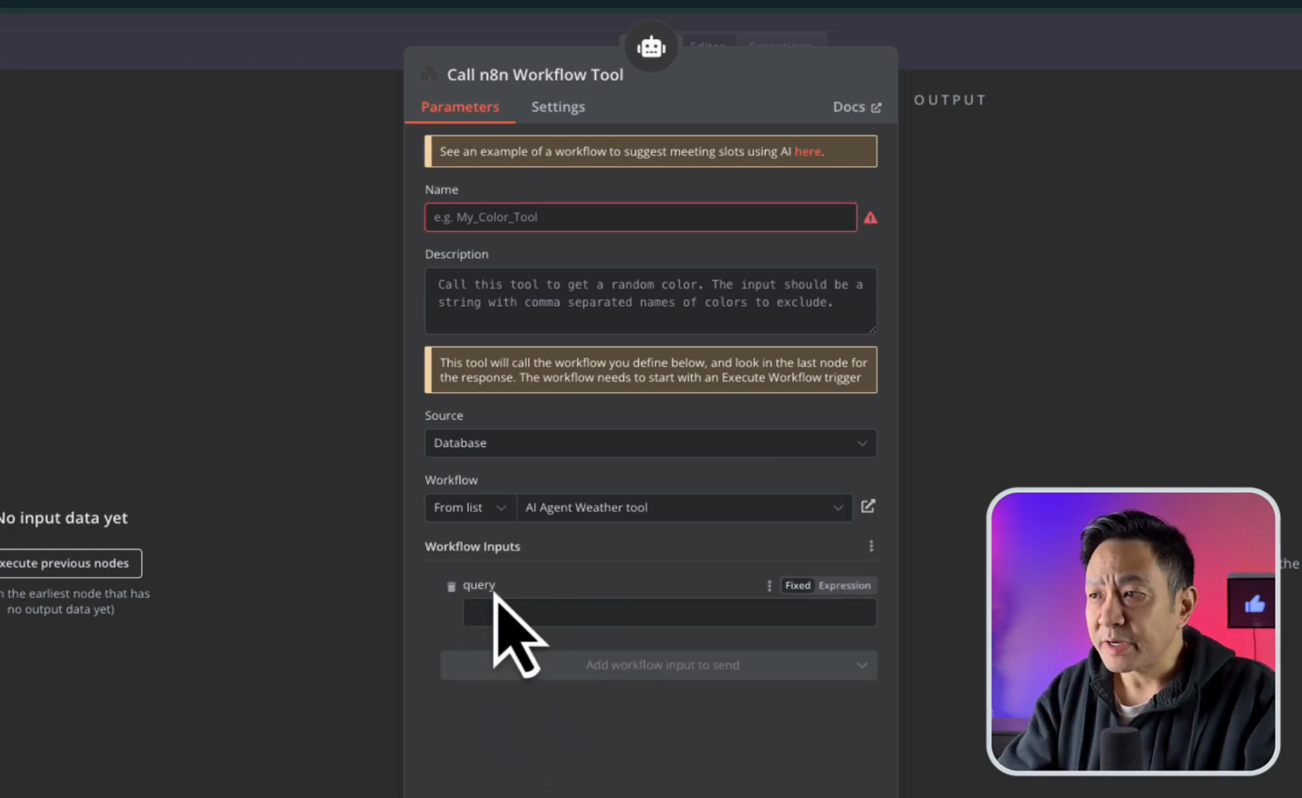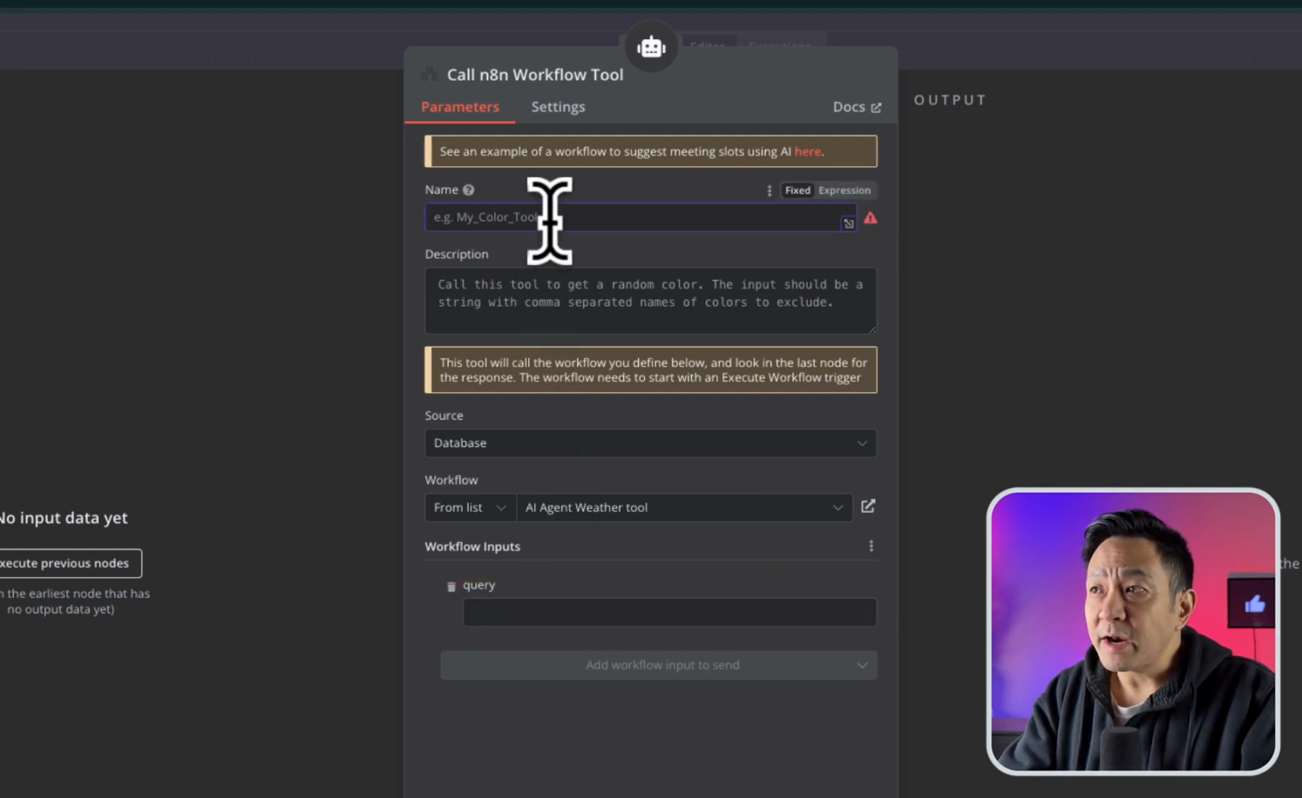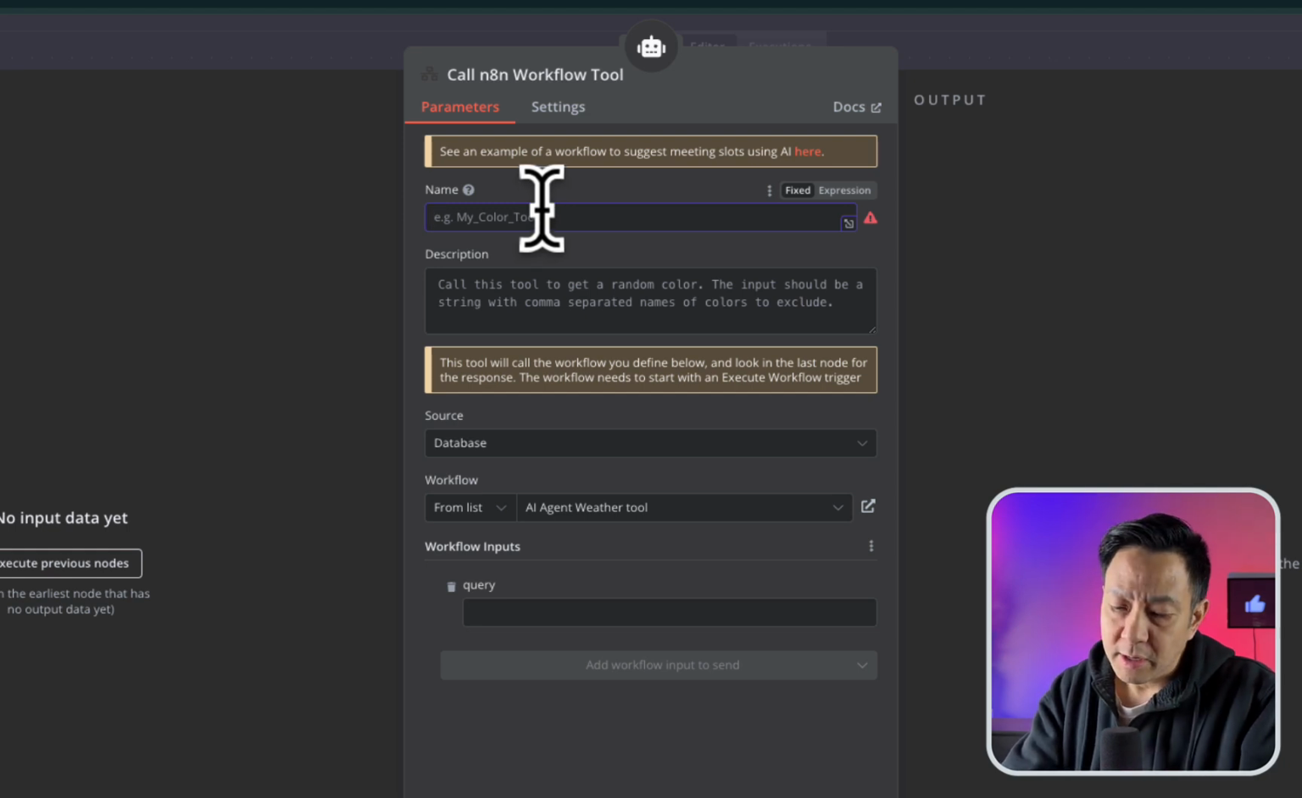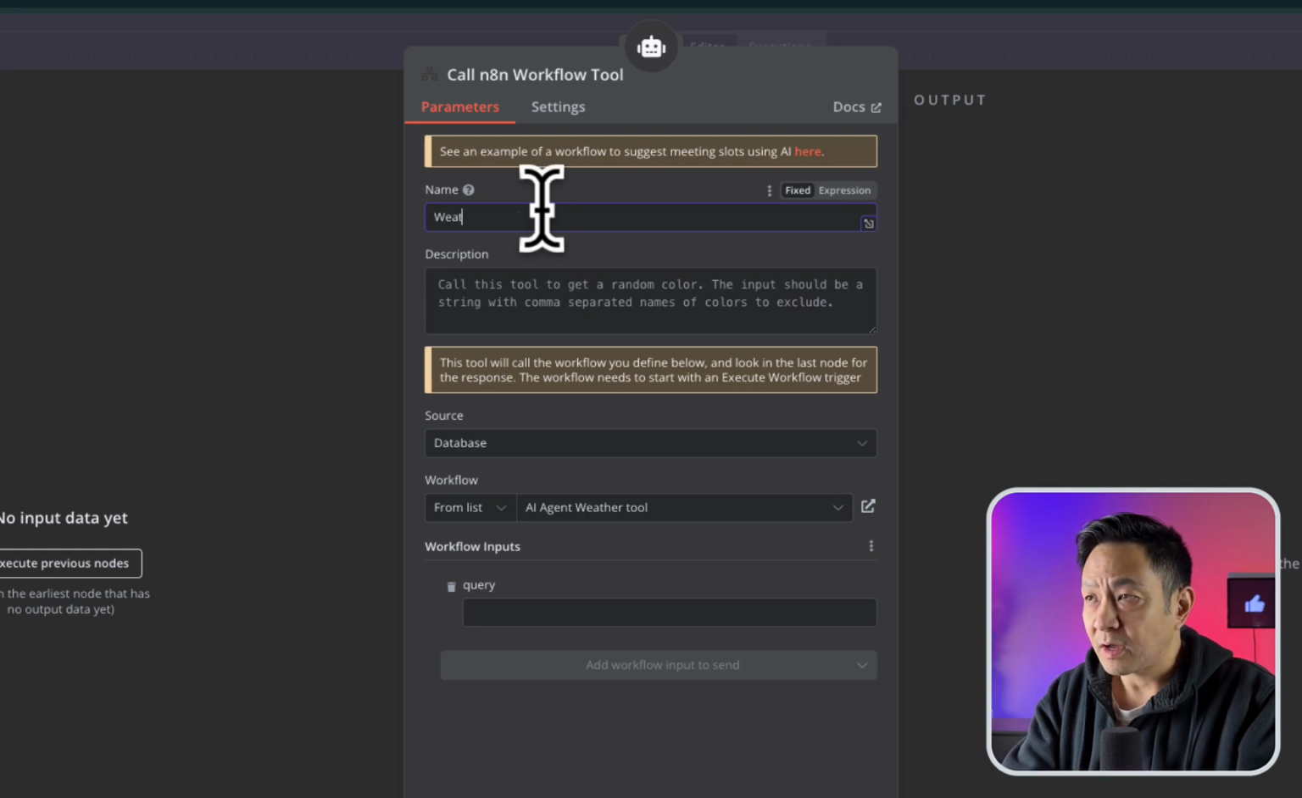Down below, there is this query here, a query string. I'm going to leave this blank for now. But what I want to do is give it a name, and it should be appropriately named. It has to all be one word. There is an example here, my color tool, separated by underscores. There can't be any spaces. So if you do want to add spaces, you have to add an underscore, and that's the common convention for this. In this case, I'll just call it weather tool like that.